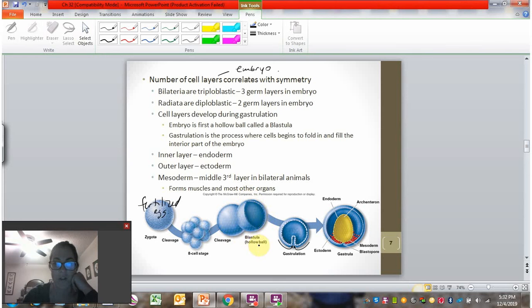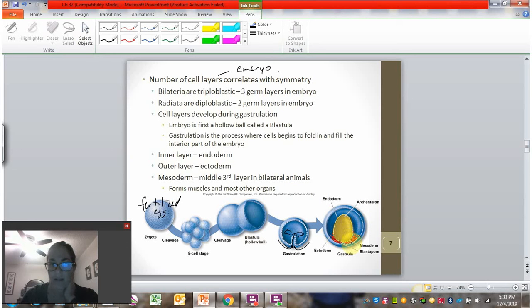It's called a hollow ball, or the blastula. So there's no cells on the inside. All of the cells have migrated to the outside. And this will eventually fill in through a process called gastrulation. So cells will continue to divide, and then they will pass through the gastrulation groove right here, and then they will start to fill up the inside of the hollow ball. And so this is where the difference arises.